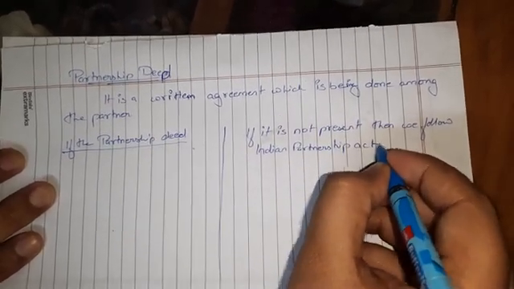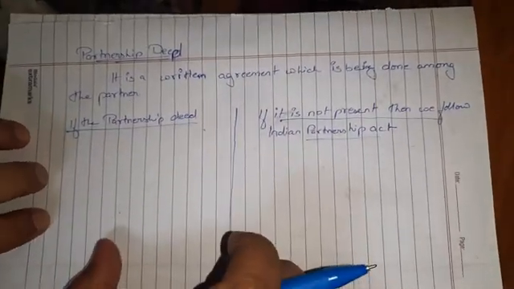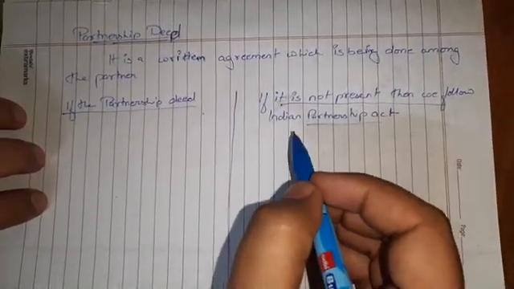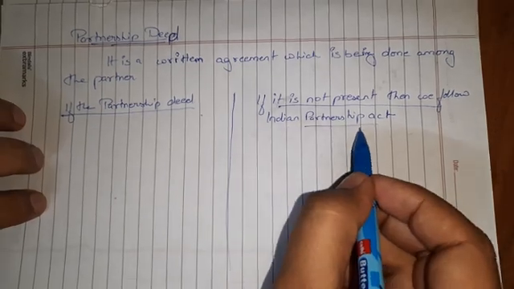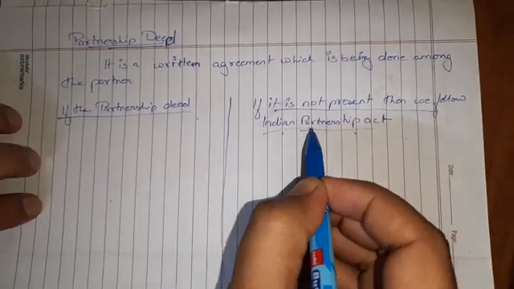In this part we are going to talk about what is given to the partners according to the agreement if the partnership deed is present, and if it is not present, then we follow the Indian Partnership Act and see what things are required.